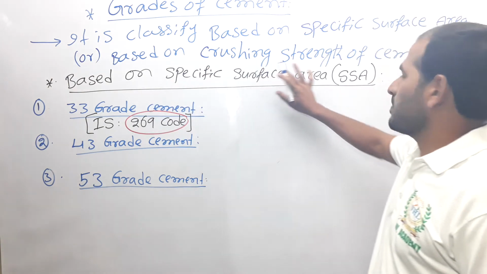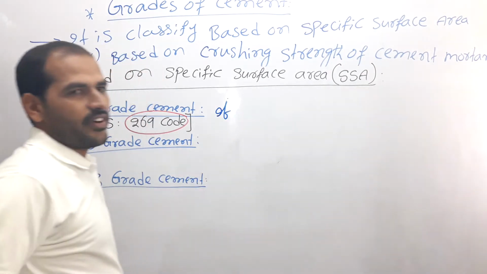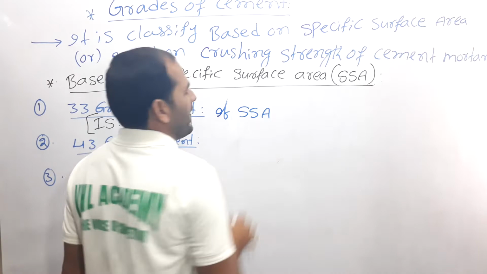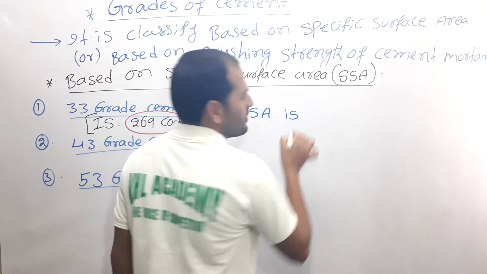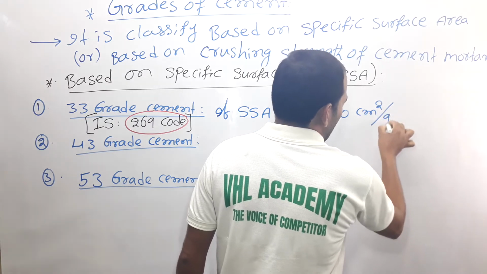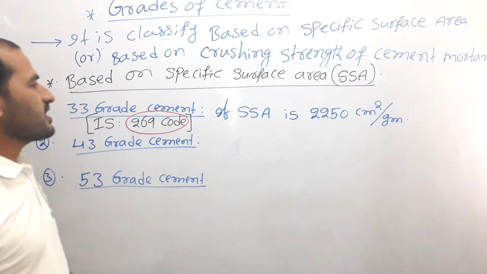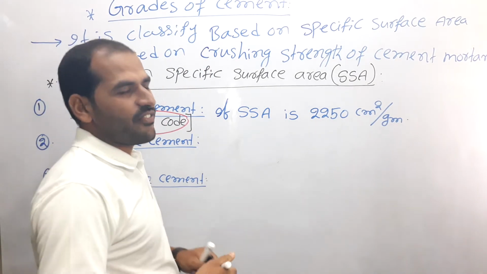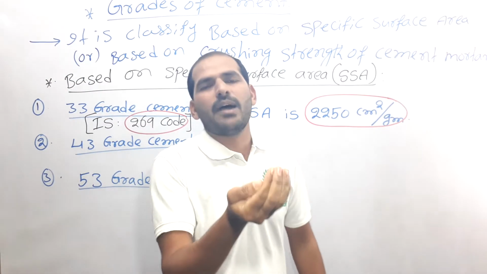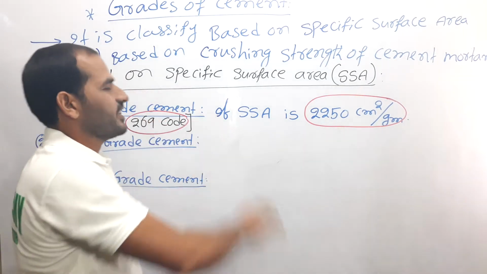So this is based on the specific surface area, right? For 33 grade of the cement, if the specific surface area is 2250 centimeter square per gram of cement, that is classified as a 33 grade of cement.